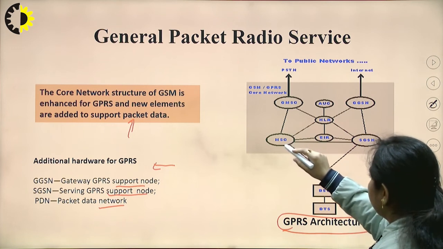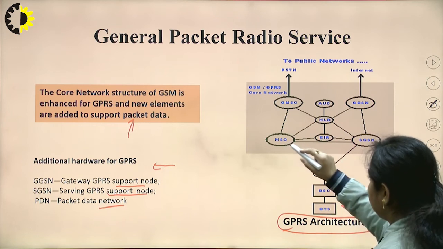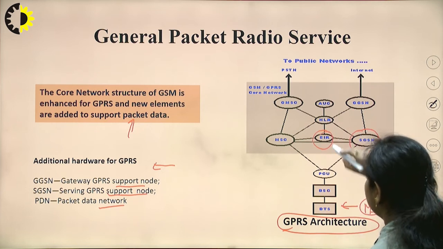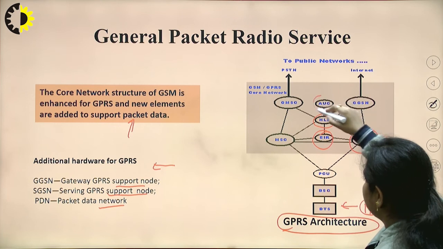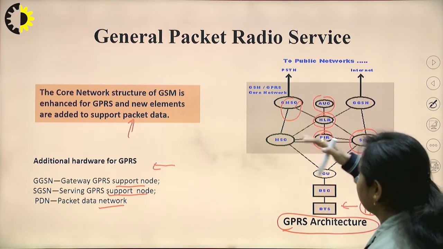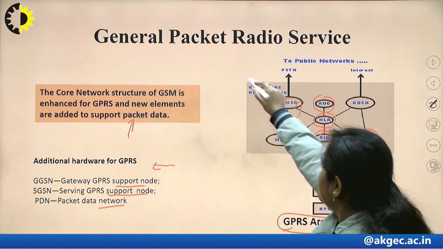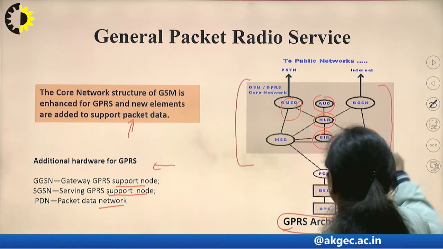Then there is the mobile switching center. There is the equipment identity register, there is SGSN, then home location register, authentication, and the gateway mobile switching center. So this is related to GSM only, and this is known as the GPRS core network.